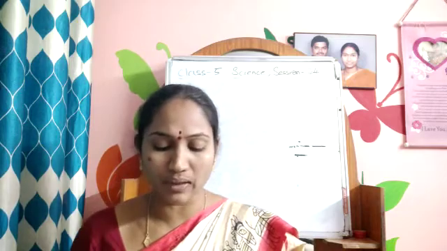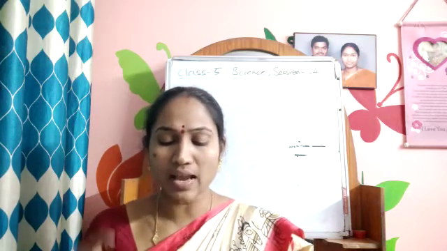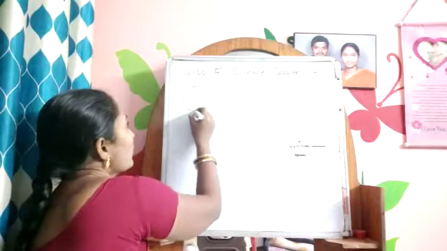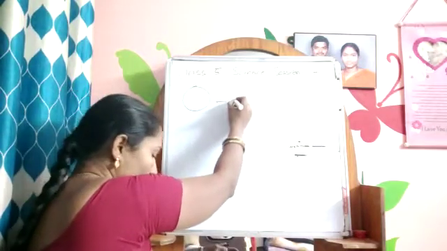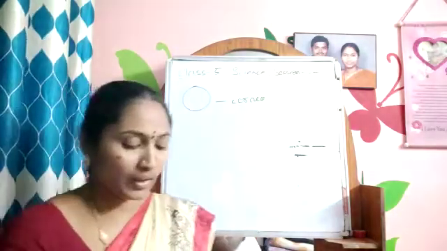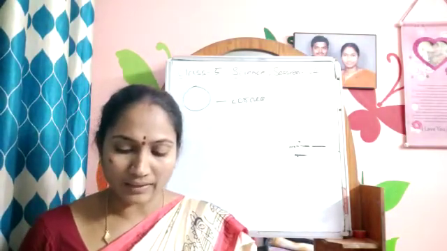Your eye has a dome-shaped covering called the cornea. Behind the cornea is a colored part called the iris.